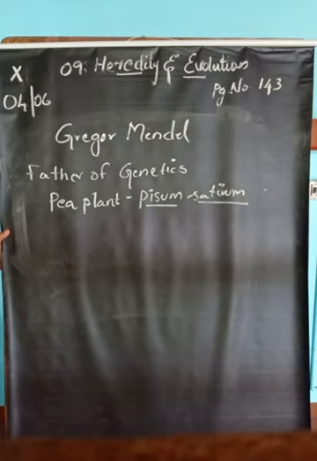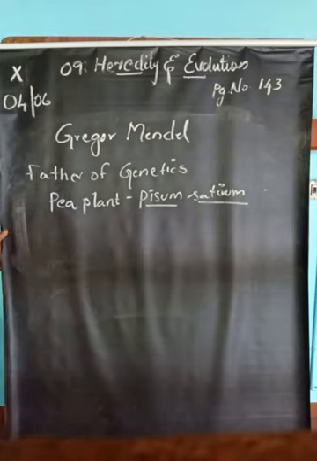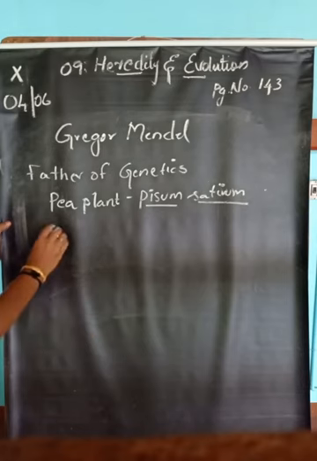So he did his biological experiment using the plant Pisum sativum, or pea plant. So he is known as the father of genetics, Gregor Mendel, the scientist who first studied the transmission of characters from parents to offspring, and he named whatever is responsible for the transmission of characters as factors.